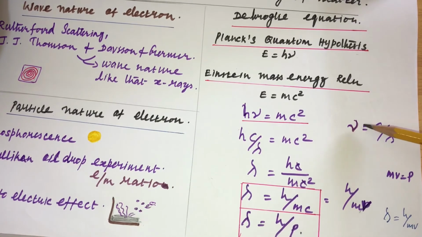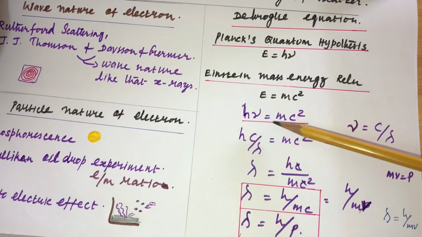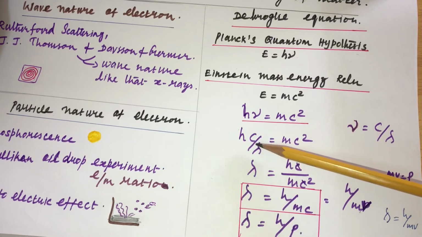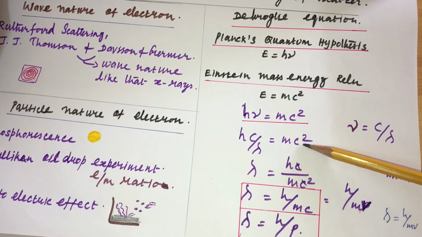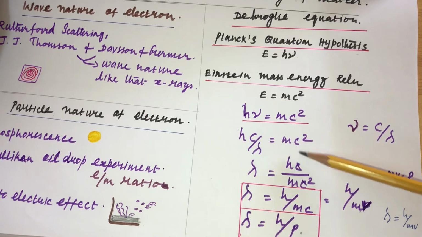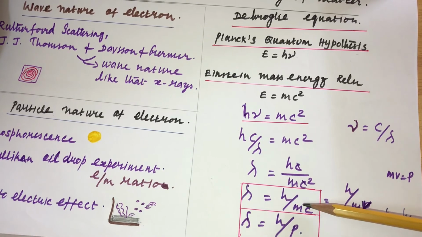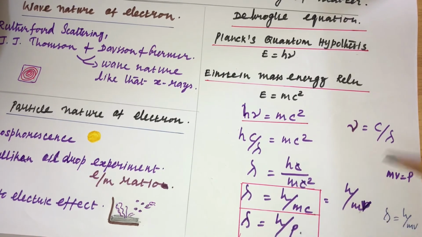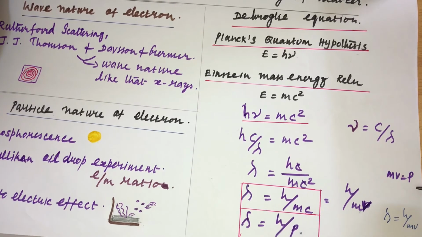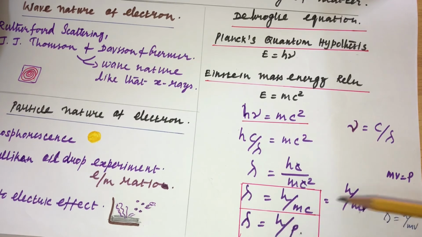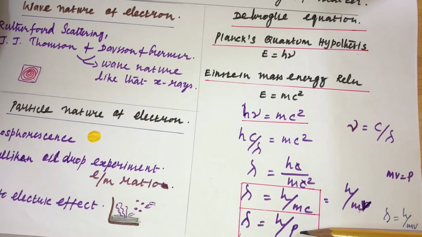By substituting the value of ν in this equation, instead of ν we substitute c/λ, so we can write hc/λ = mc². On simplifying, λ = hc/mc². On simplifying further, we get λ = h/mc, that is h divided by mass into velocity. Mass into velocity actually gives the value of momentum, p. So instead of writing c we can write v, and instead of writing mv, mass into velocity, we can write p, the momentum.